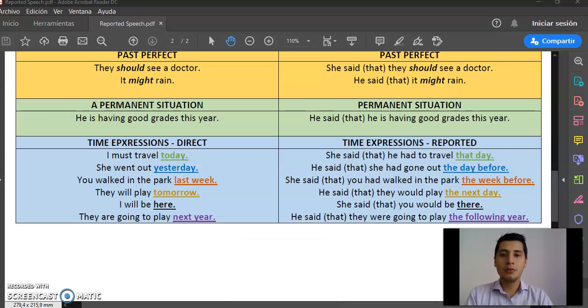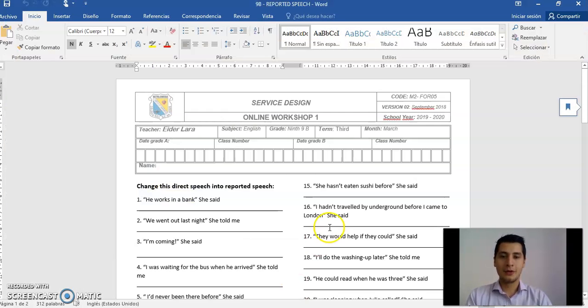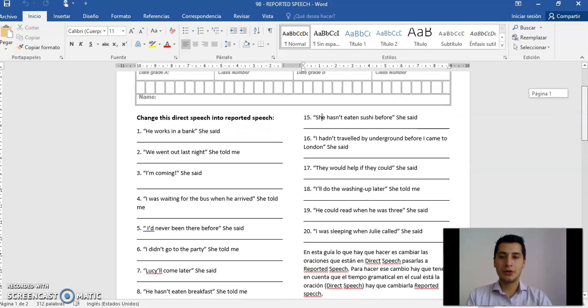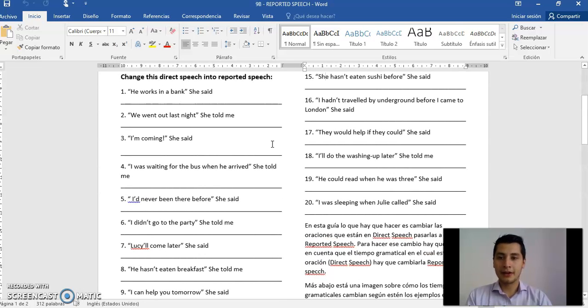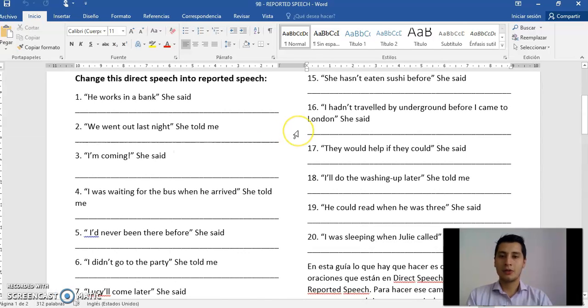Okay. Also, I am going to be taking into account this explanation. I am going to be solving this exercise. So I want you to have this exercise ready because I am going to be solving this one. So please have ready this exercise.